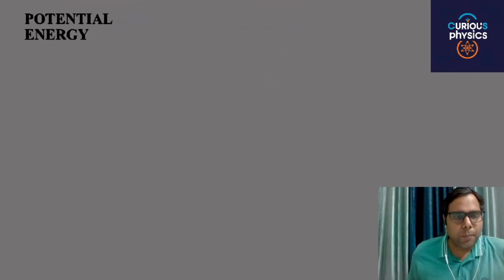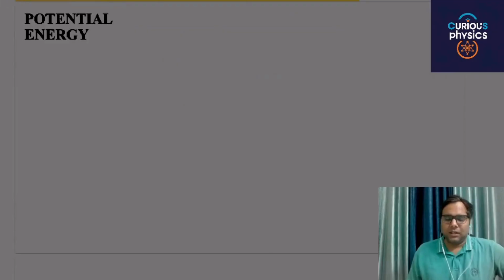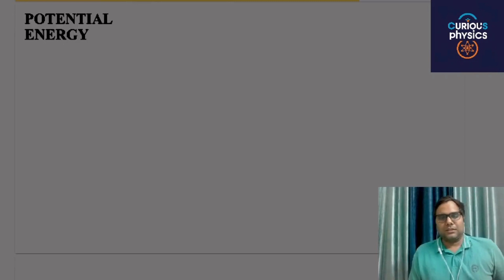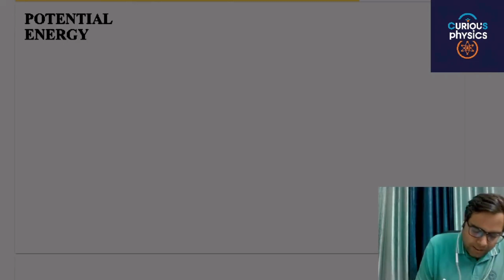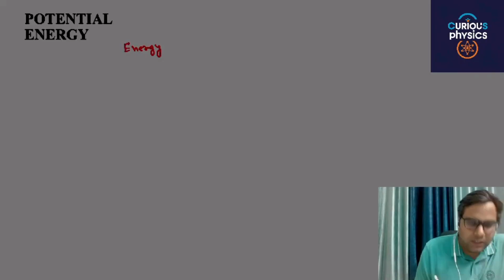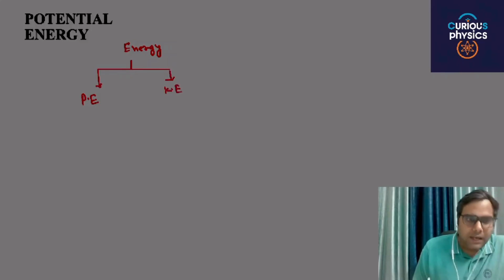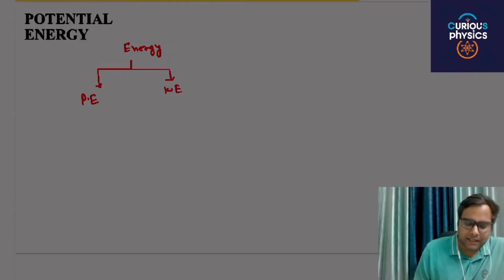You know that in your previous class, mechanical energy is of two types. One is potential energy and the other is kinetic energy.